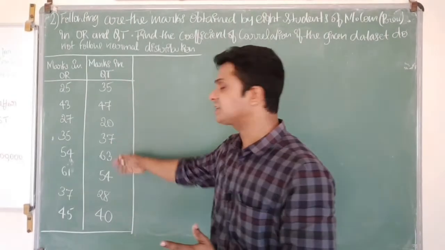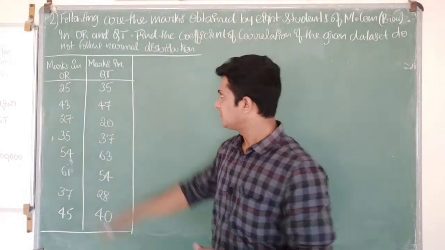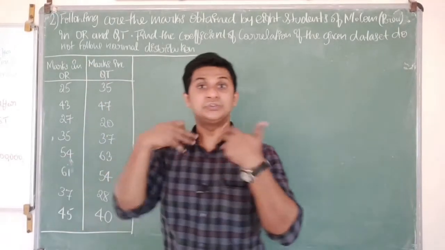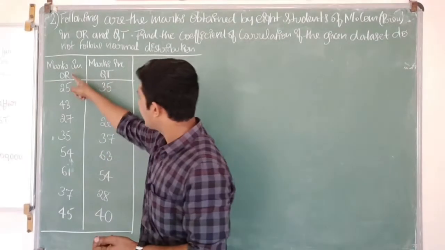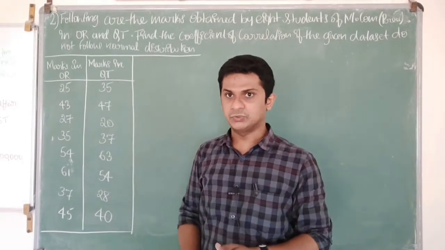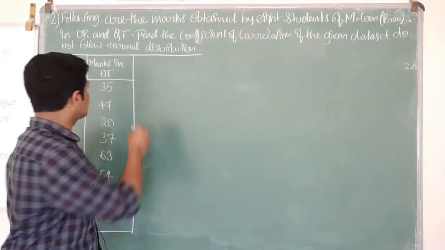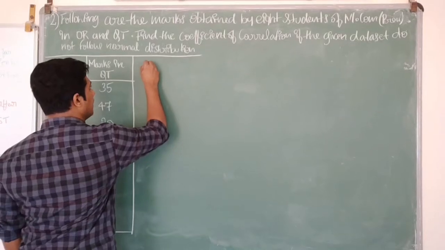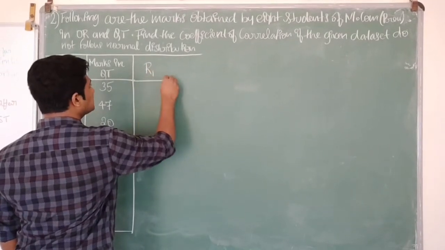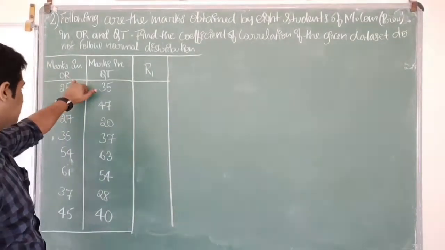They have given the marks in operations research and the marks in QT. First, what you need to do is rank the marks obtained by the 8 students in operations research. I will name that R1. So R1 will be the ranks of marks obtained by students in the operations research subject.